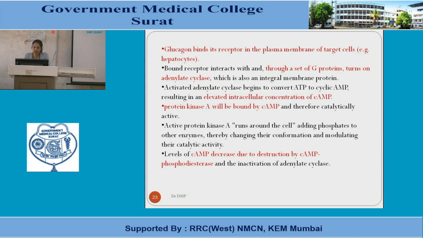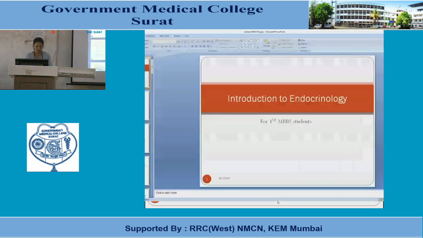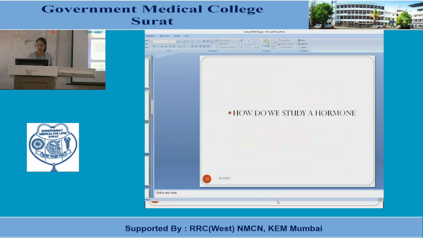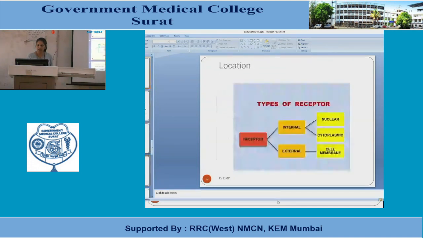This activated enzyme, adenylate cyclase, converts the ATP into cyclic AMP. This results in an increased intracellular concentration of cyclic AMP. So glucagon, by binding to the receptors on the liver, activates the G proteins, which turn on the enzyme for the conversion and activation of the cyclic AMP system as a second messenger.